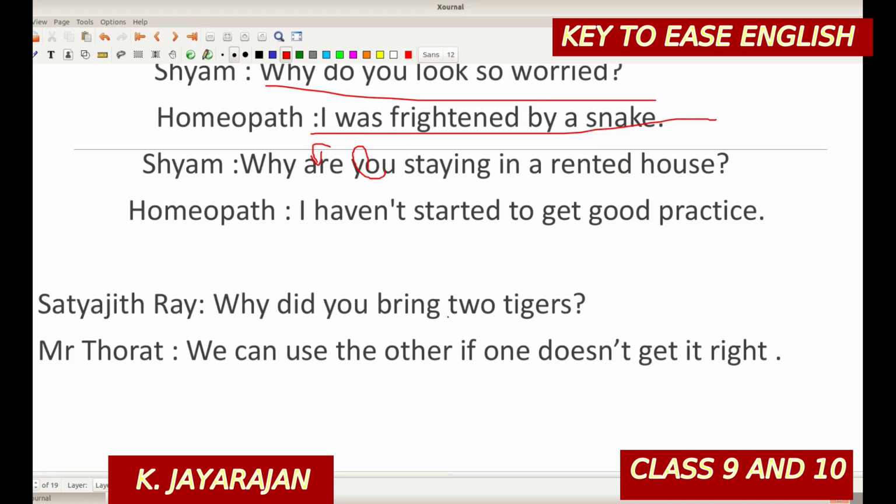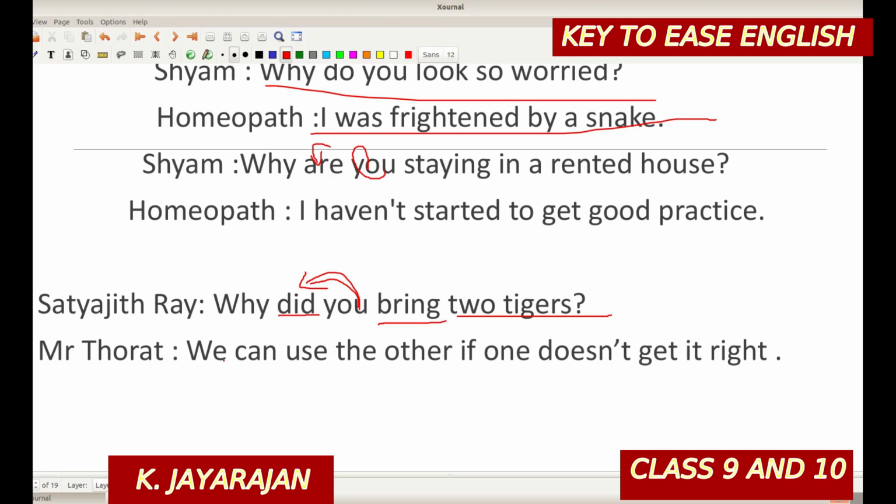Satyatri, why did you bring 2 tigers? It's past tense, so what change will come? Why he had brought 2 tigers. This will be the answer. Satyatri enquired or asked Mr. Tarat why he had brought 2 tigers.